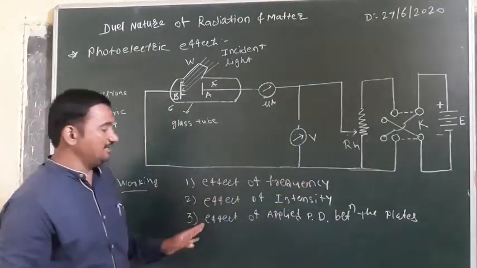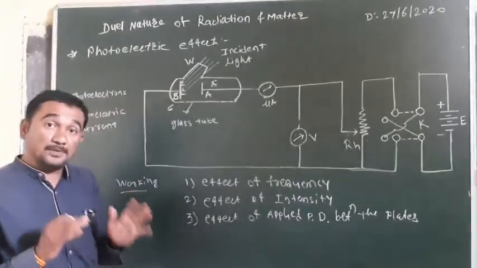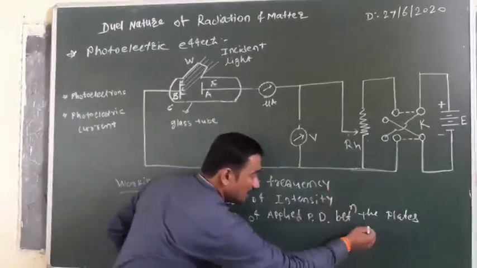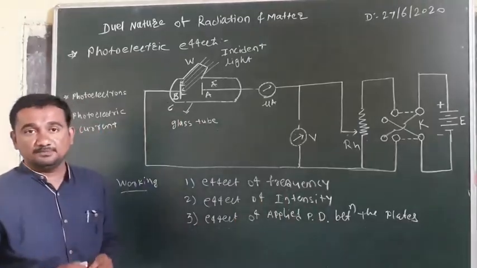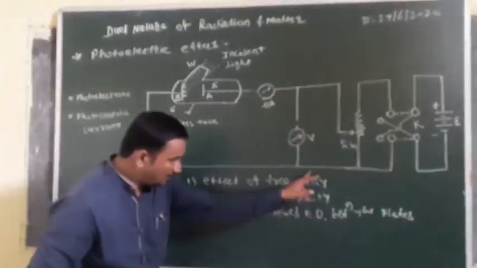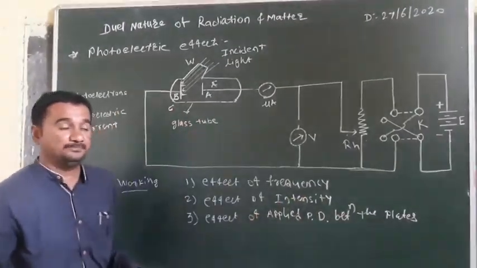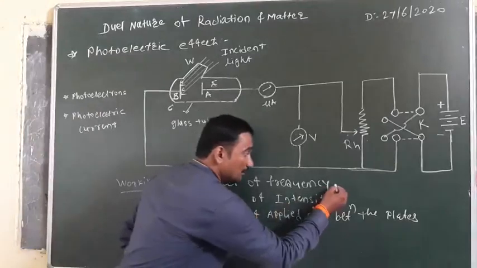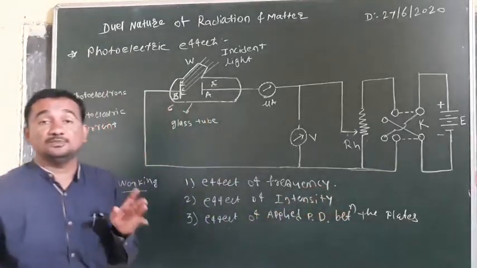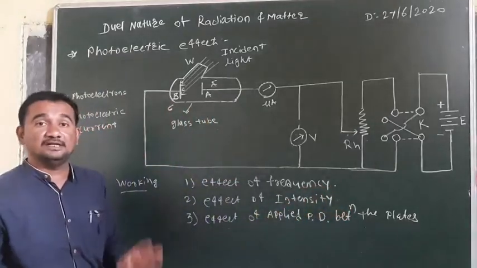After that, for the effect of intensity, we have to keep the frequency as well as the potential difference between the plates constant. And lastly, for the effect of applied potential difference between the plates, the frequency and intensity of the light are kept constant.